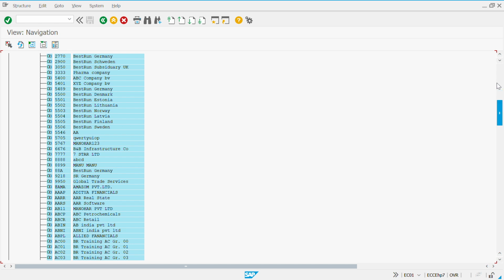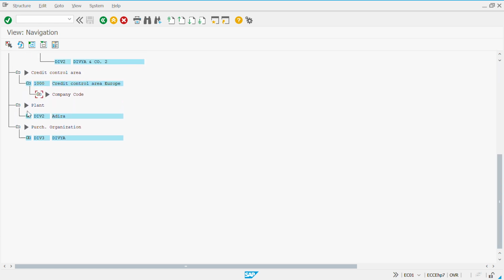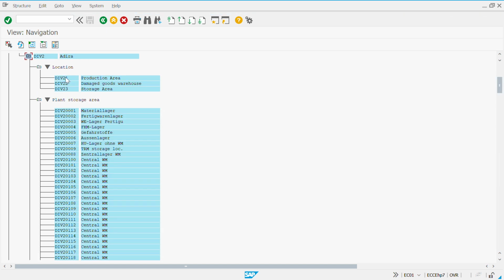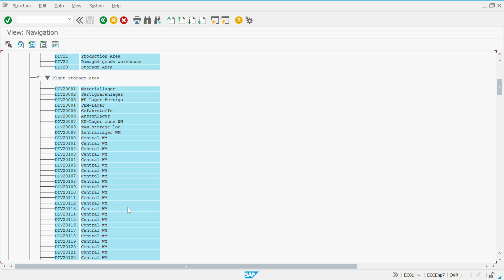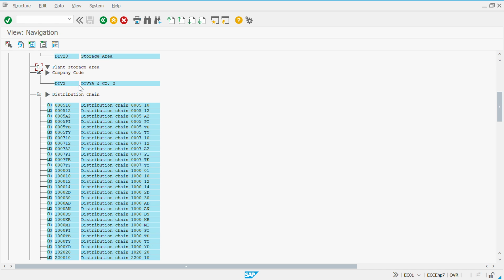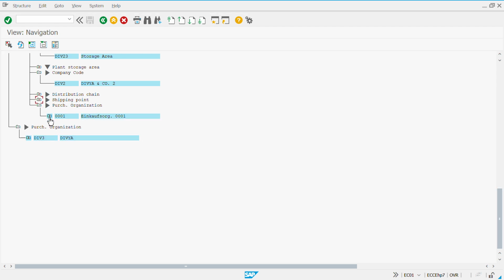Let us close this. Okay, and then if you see plant, it says that it has been assigned locations. These are different locations. These are not storage locations. Okay, just make sure you understand that. So these are different locations for warehouses and everything. So these are created, and then if you see plant storage area, so these are different storage areas. That is storage location. Those are copied, and then it says that it has been assigned to company code also and distribution chain, shipping point, and purchasing organization.